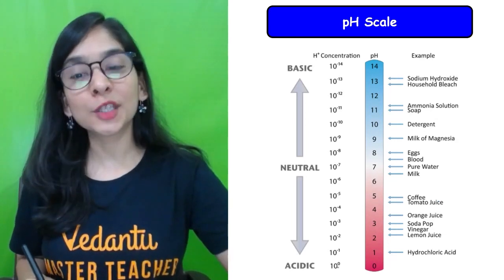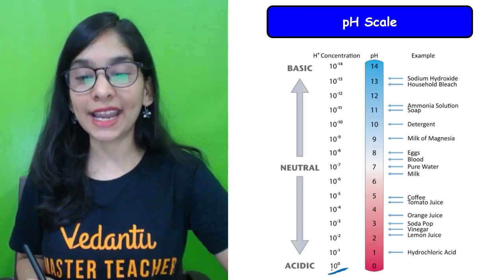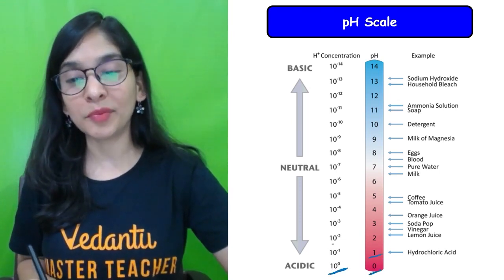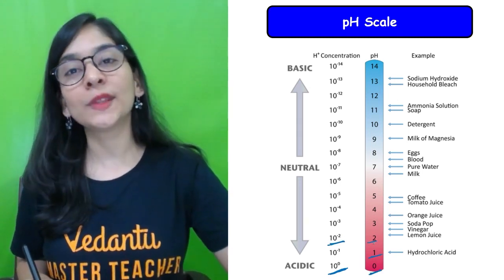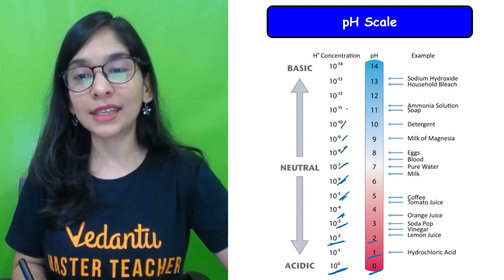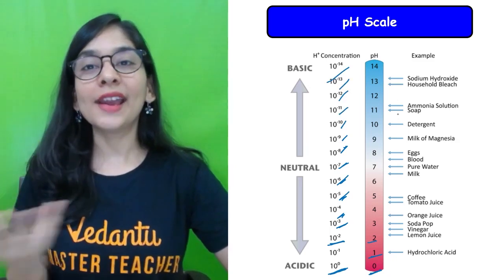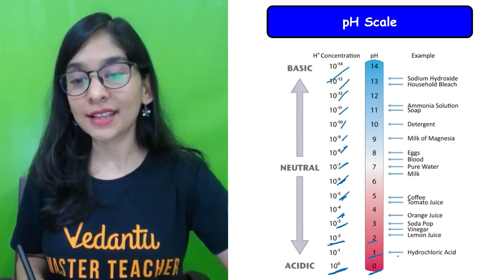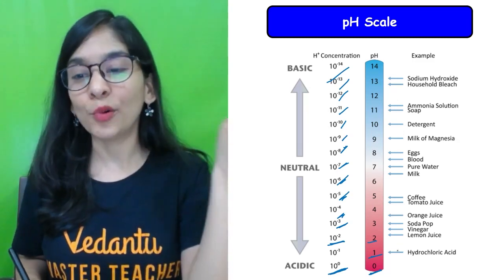First of all, I hope this point is clear, that depending upon the concentration of H positive, I can decide its pH. 10 to the power 0, 0 pH. 10 to the power minus 1, 1 pH. 10 to the power minus 2, 2. Just look at this value and write it with a positive sign. 3, 4, 5, 6, 7, 8, 9, 10, 11, 12, 13, 14. I'm having pH, and looking at the pH value, I can decide how strong and weak my given acid and base is. Hydrochloric acid is very strong because it's having pH around 1.